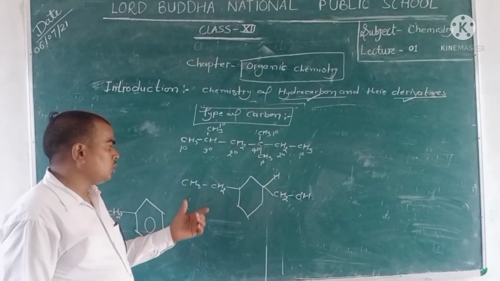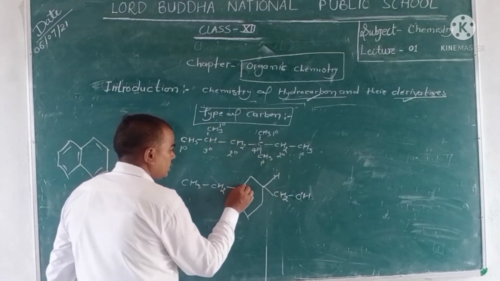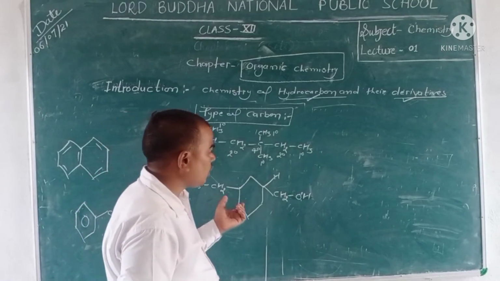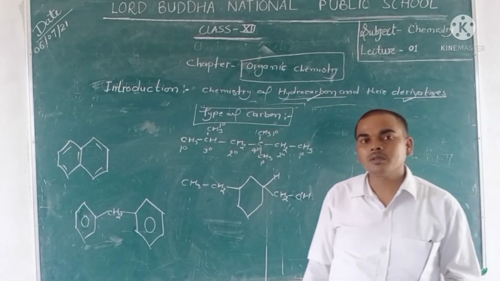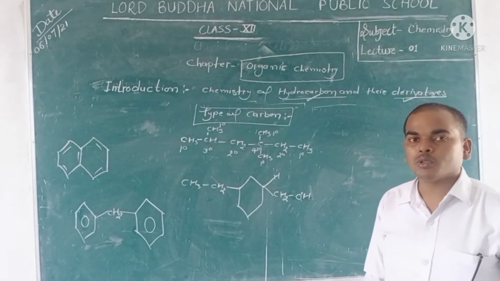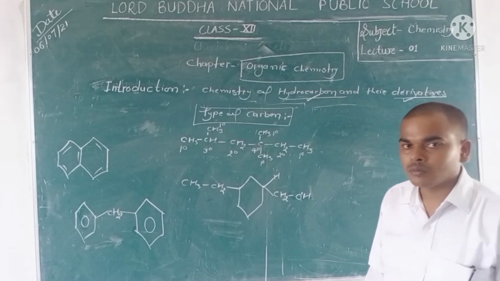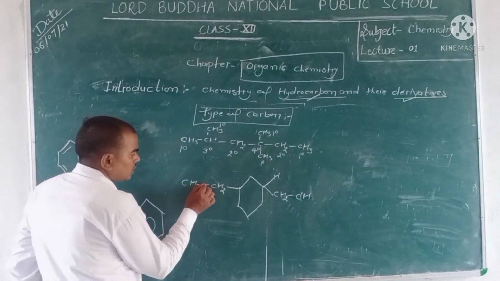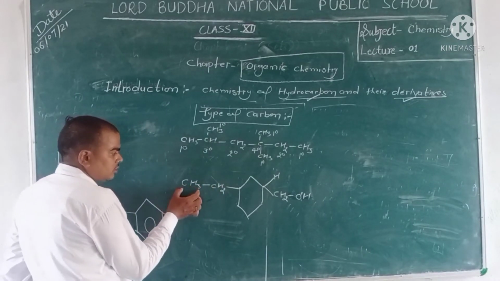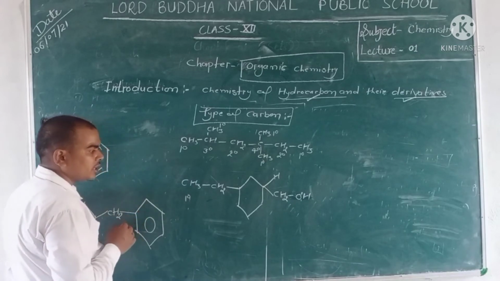Now you note these structures and write down the degree of each carbon. Take 1 minute and pause the video. Now you observe that the methyl carbon is attached with a single carbon, so it is 1 degree.